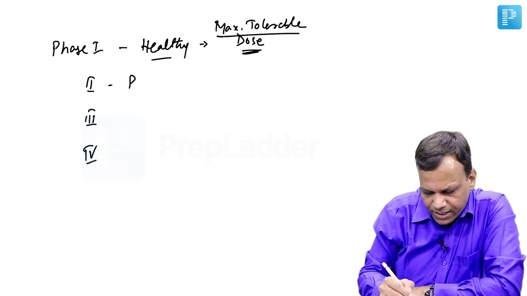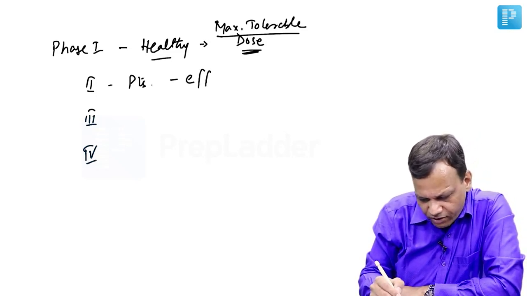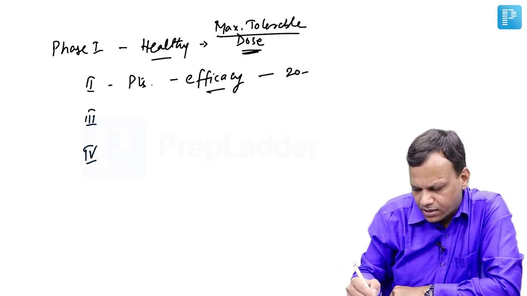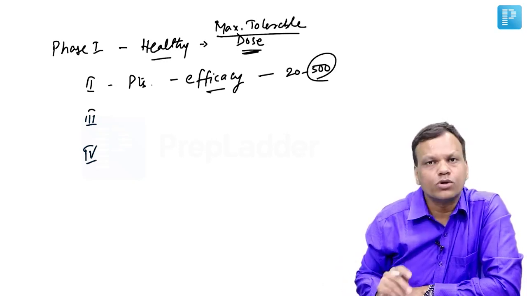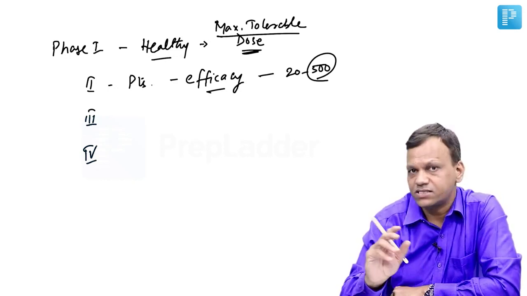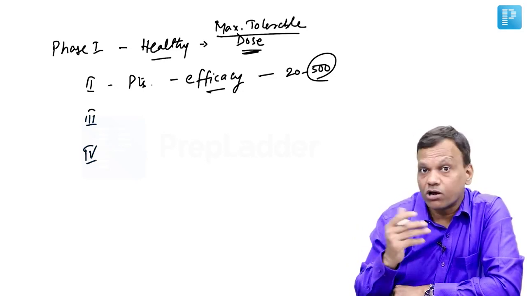Then phase 2 trials are done in patients. These are the first trials for efficacy. A small number of patients are taken, around 20, 30, 100, up to 500 patients we enroll. We test the efficacy for the first time. Side by side we test the safety. But phase 1 and 2 cannot confirm efficacy.